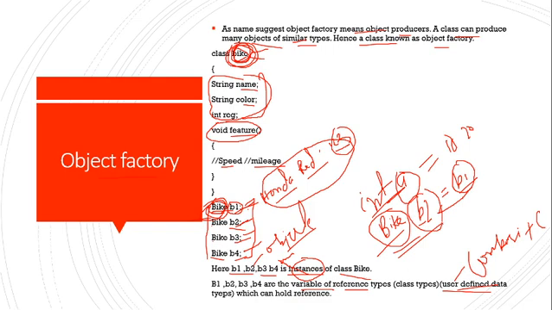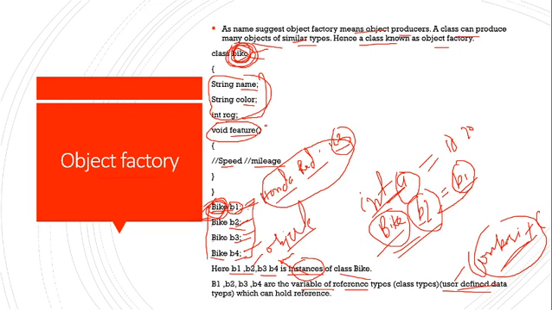Now, why do we call it a composite data type? As we know, predefined data types are int, float, char, string. A class is a composite data type.